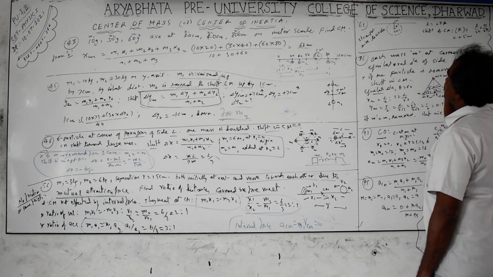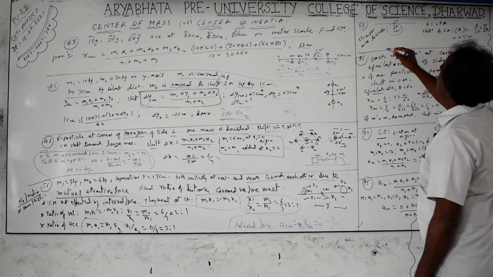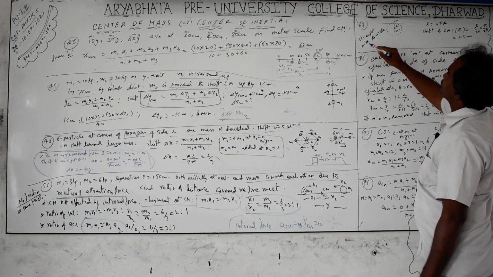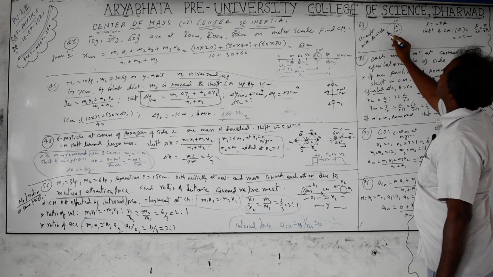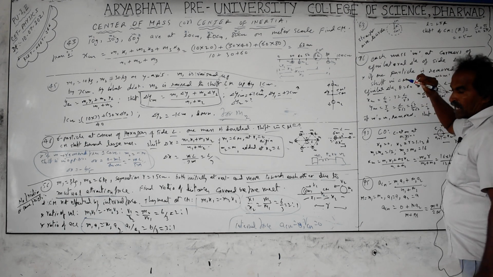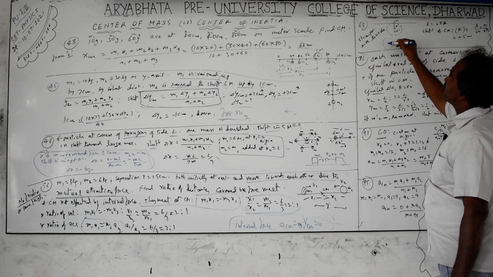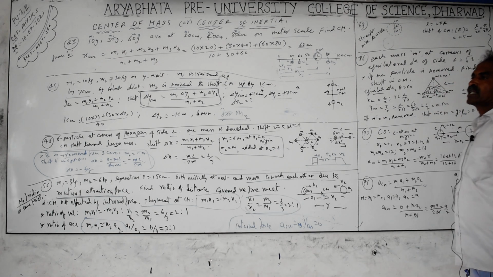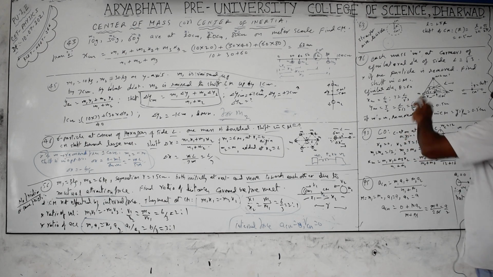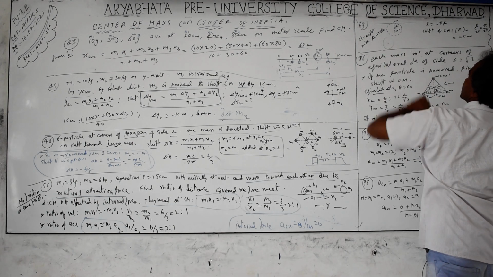Next, 63. A straight wire is taken and bent in the form of a circle. Straight wire to circle shape. For a symmetrical straight wire, the center of mass is at the midpoint, and for a circle, the center of mass is at the center. If you take a ring, the center of mass is at the center, but there is no mass particle at the center of mass. So, the center of mass need not be inside the material, but it is within the boundary of the material.